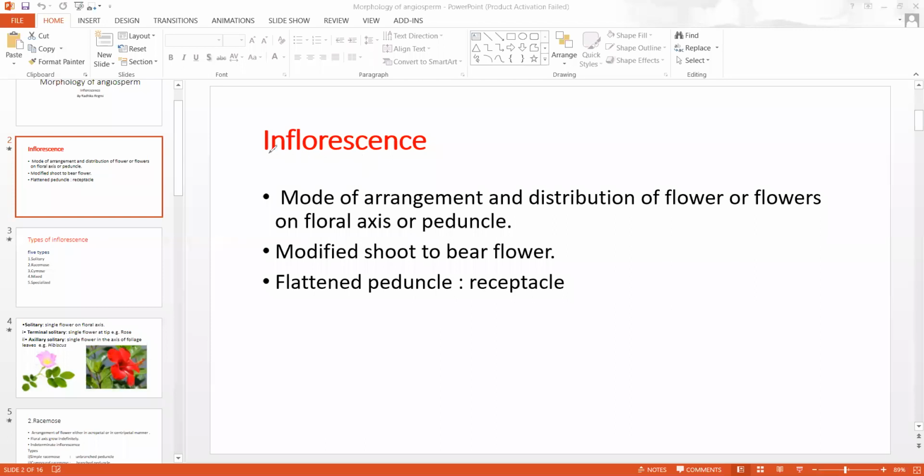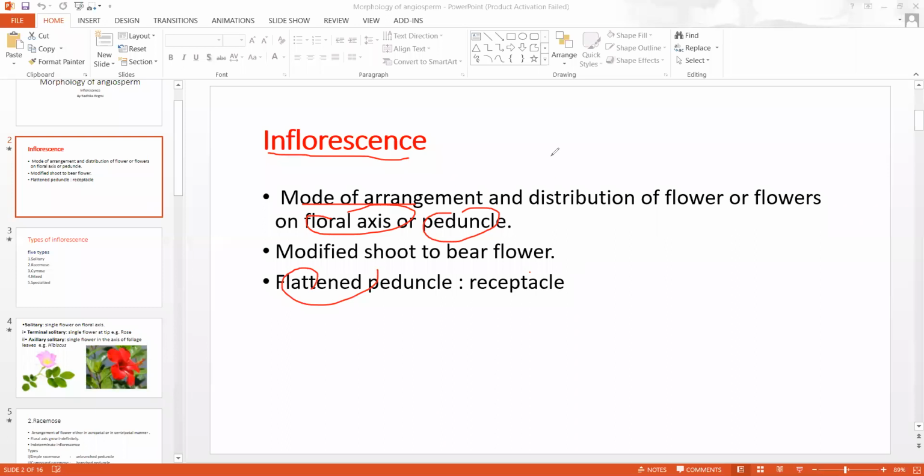Inflorescence means the mode of arrangement and distribution of flowers in a floral axis. How flowers are arranged in the floral axis or peduncle is called inflorescence. Sometimes that floral axis may change into a flattened disc, and that is called the receptacle. The distribution of flowers in this floral axis or receptacle is called inflorescence.